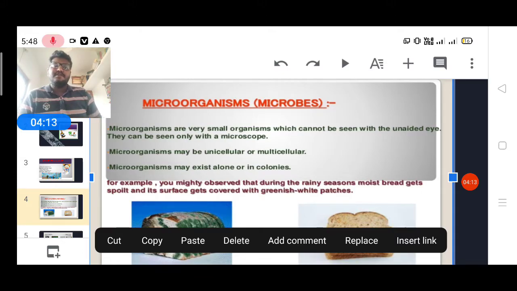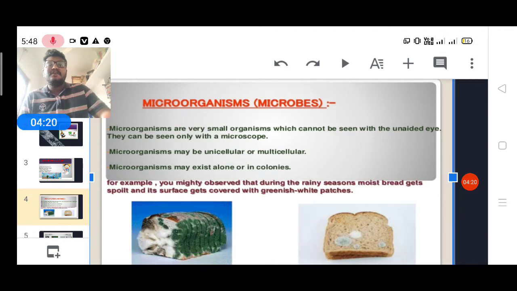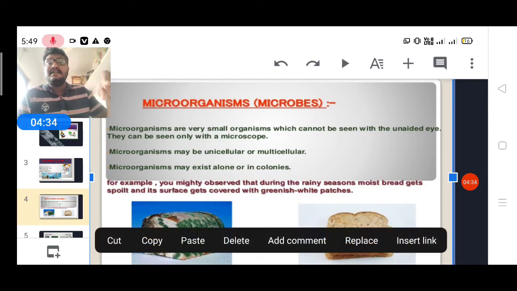And colonies means in a group. Take curd, for example. In curd, many Lactobacillus bacteria are present. They are present in a group, not as a single one. A huge number of bacteria are present in that curd as a group, and that is called a colony. Are you understanding the difference between free living and colonies? These are also called microorganisms, or microbes.